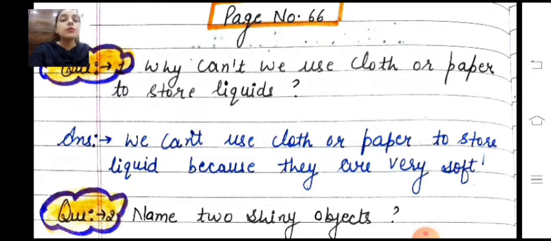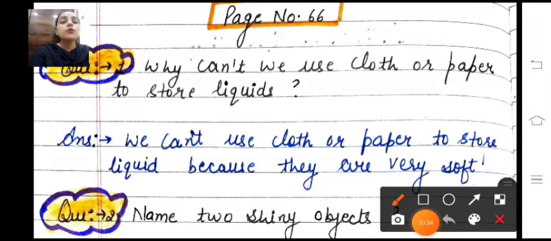So question number 1 is, why can't we use cloth or paper to store liquids? हम clothes या फिर paper को क्यों use नहीं करते हैं किसी भी liquid को store करने के लिए? Answer is, we can't use cloth or paper to store liquid because they are very soft. When we pour the liquid into the cloth or the paper, the liquid will leak out. So we can't use cloth or paper to store liquid.